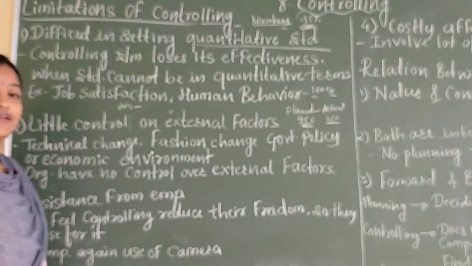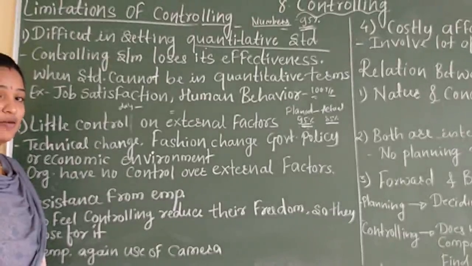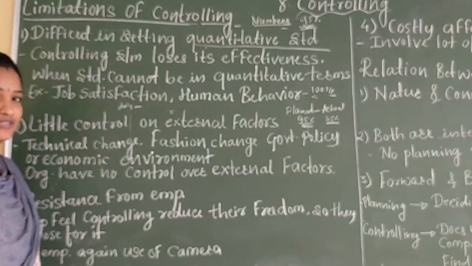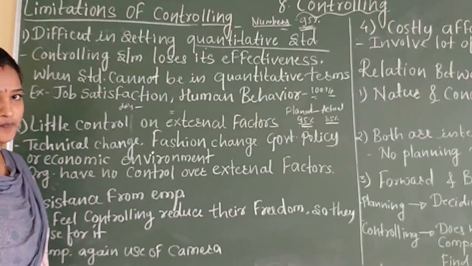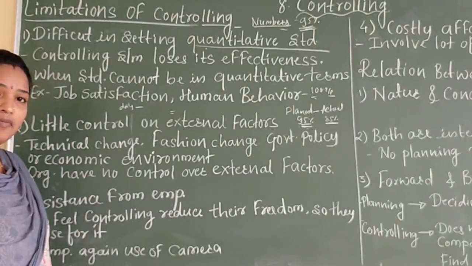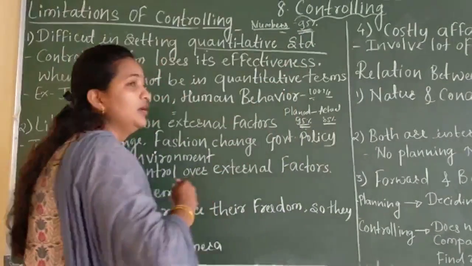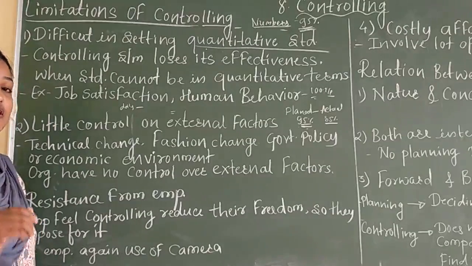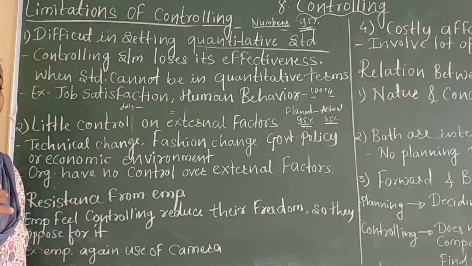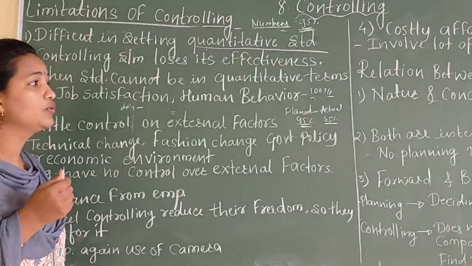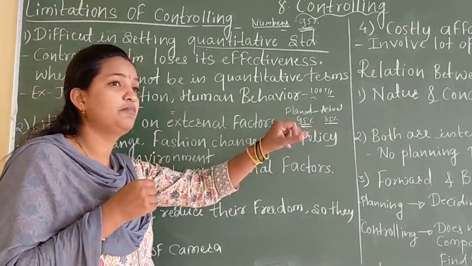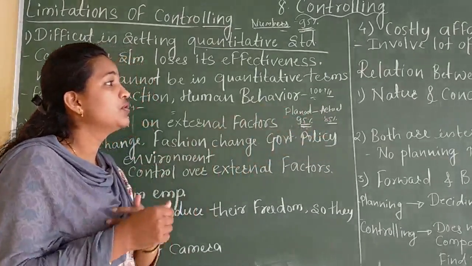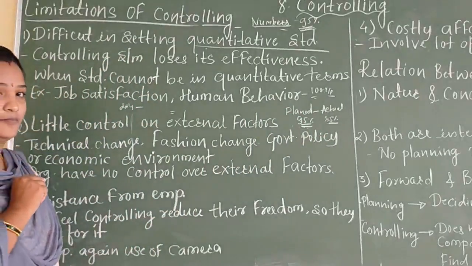So how is quantitative in terms of numbers? Just I will tell the example. Suppose you decided you are going to take 95% marks in your second PUC. 95 is a number, so you can easily fix it when you go for planning. After the results, you got only 85% marks. What was your plan? 95%. But what you actually got was 85% marks. So these things are in terms of numbers.